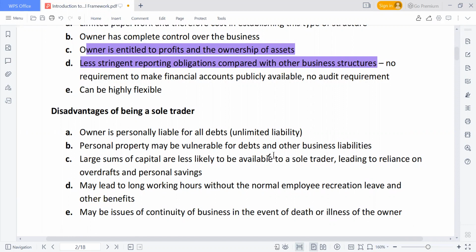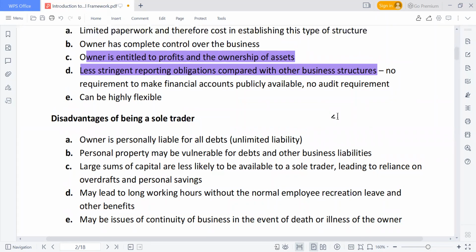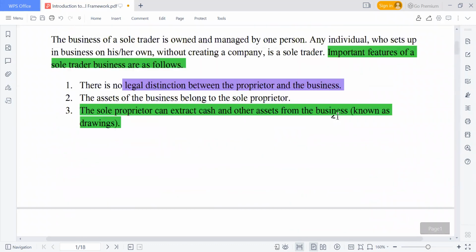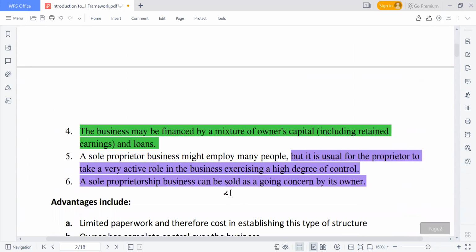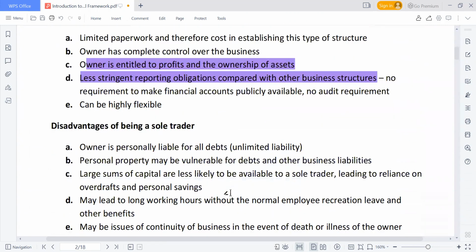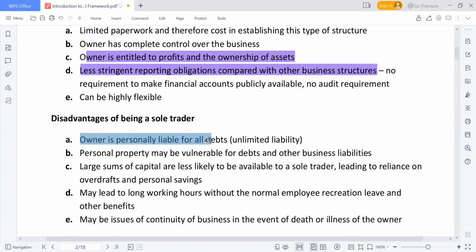The owner is personally liable for all debts, because there is no legal distinction between the proprietor and the business. So if there is a liability now or in the future, the one who will be responsible to meet those obligations is the owner. So the owner is personally liable for all debts.